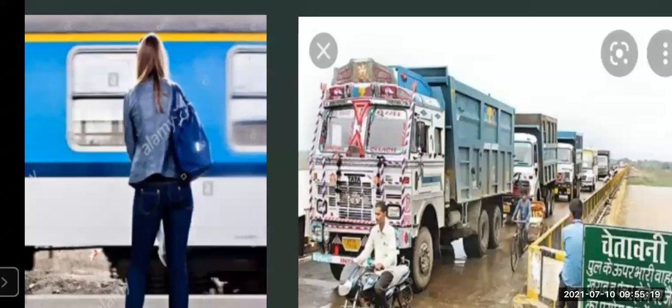So what is the effect of it? When the heavy vehicles are passing on the bridge, you will feel as if the bridge is going to collapse, or as if the bridge is trembling or shaking. So this is your experience.